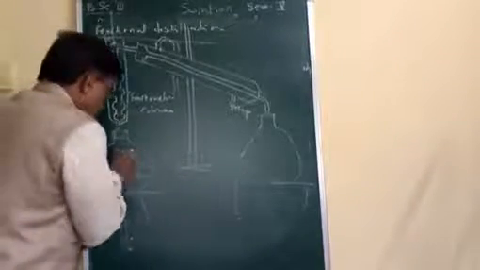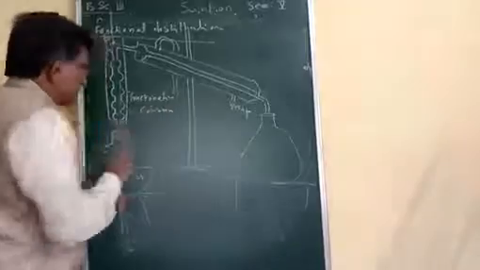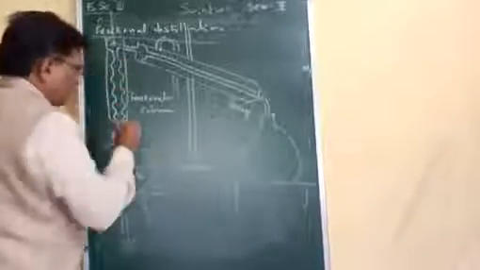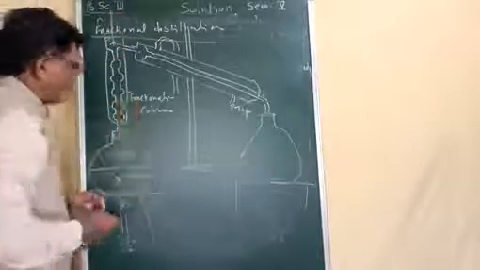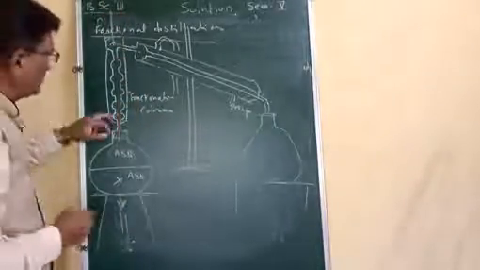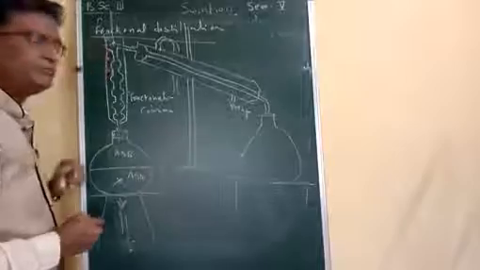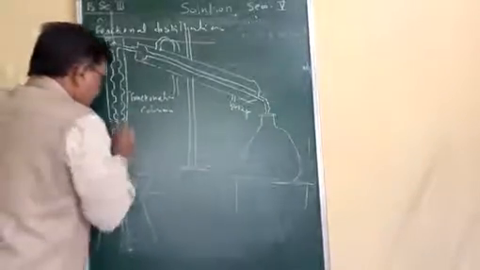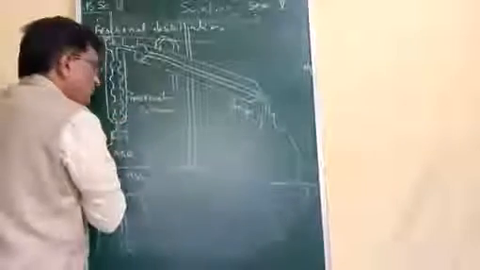And both these components enter into this fractionating column. Now that vapor experiences the large cooling surfaces of these pear-shaped bulbs. Now when these vapors enter into this, what will happen?